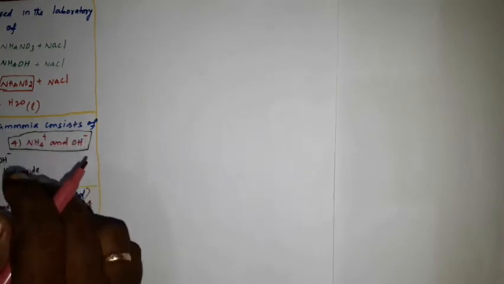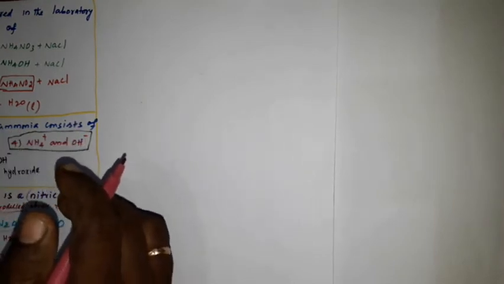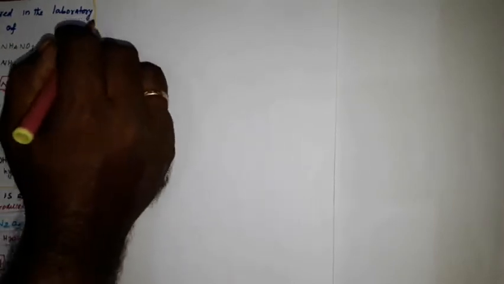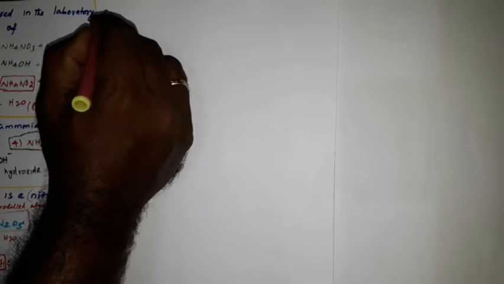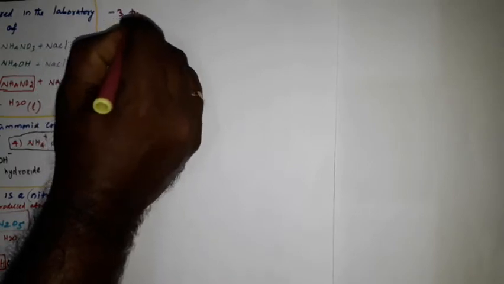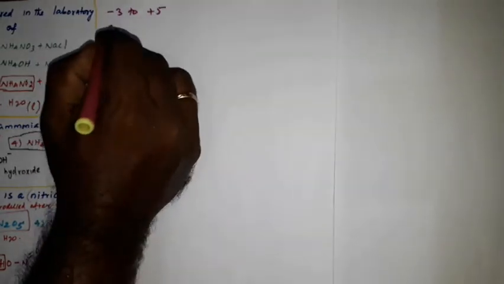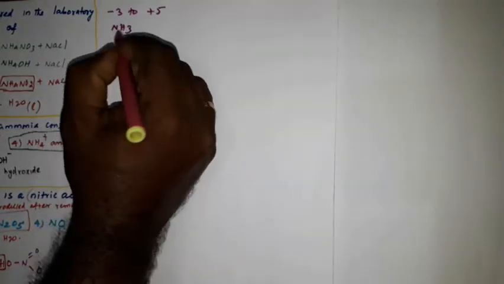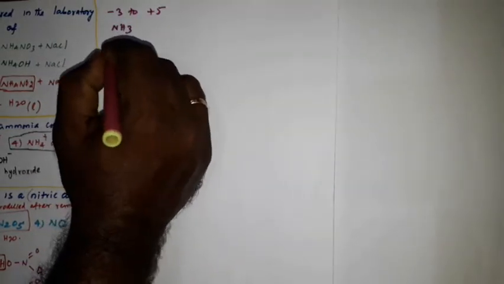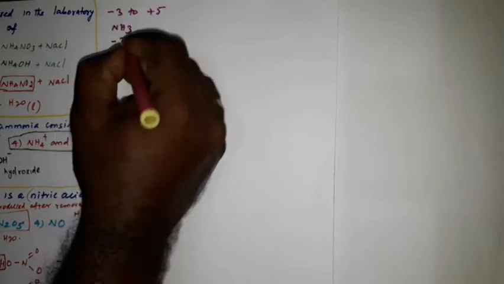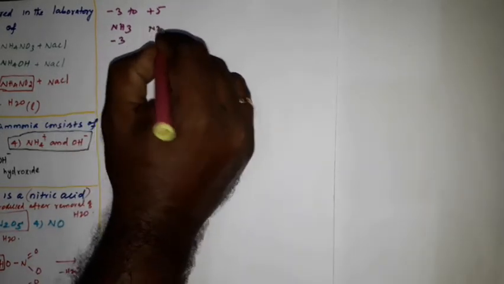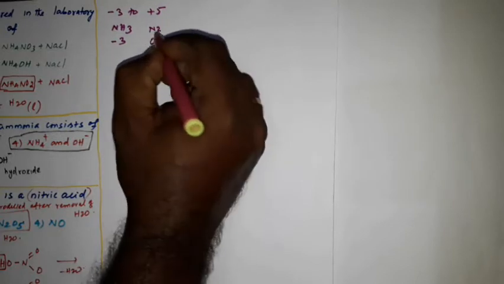See, for the oxidation states of nitrogen, nitrogen exists in a wide range of oxidation numbers, that is from -3 to +5. See, NH3, the oxidation state of nitrogen is -3. Then nitrogen N2, oxidation state is 0.